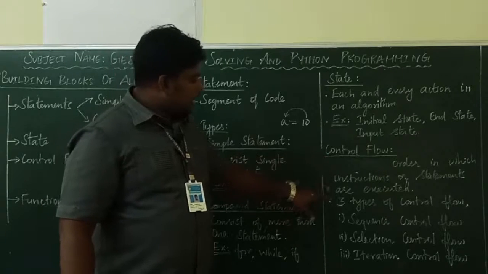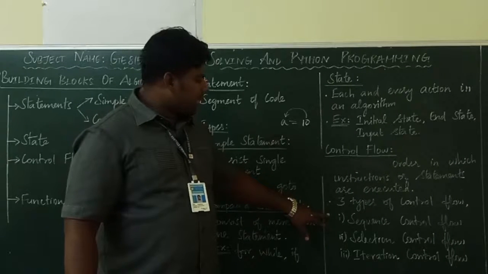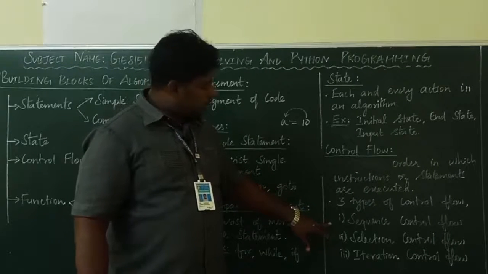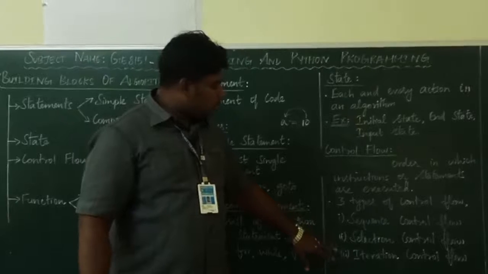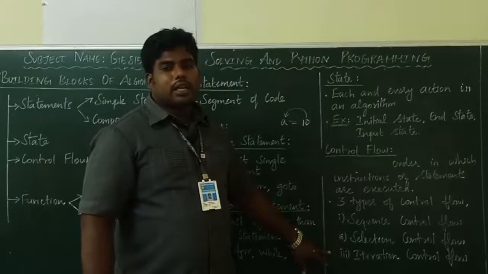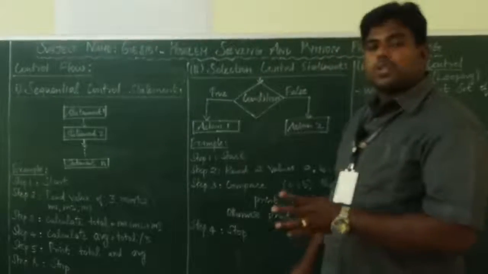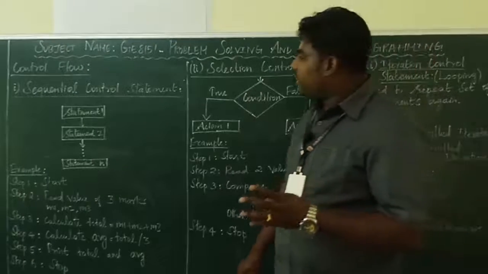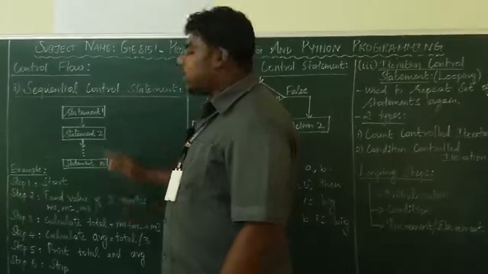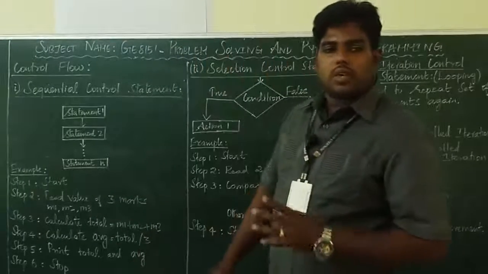Okay. There are three types of control flows. One is sequential control flow, the next one is selection control flow, and the third one is iteration control flow. Okay, sequential control flow. The first one is the sequential control statement, or sequential control flow statement.